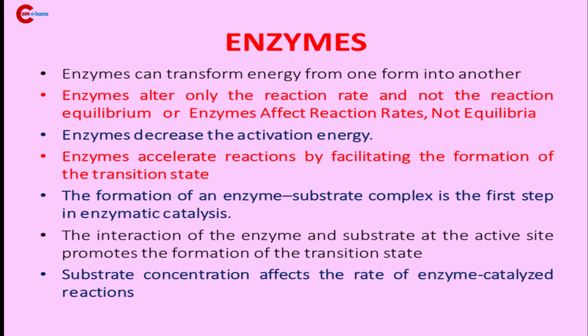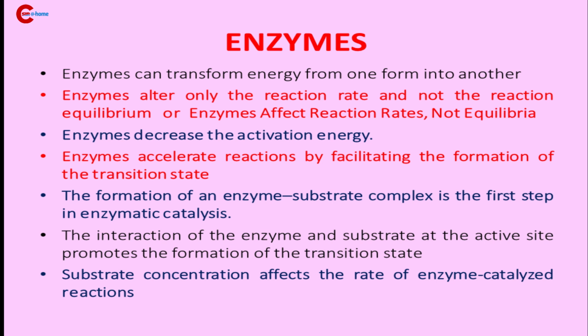And the active site of an enzyme is the region that binds the substrate. And this active site contains amino acid residues, and these are the catalytic groups. This is very important.